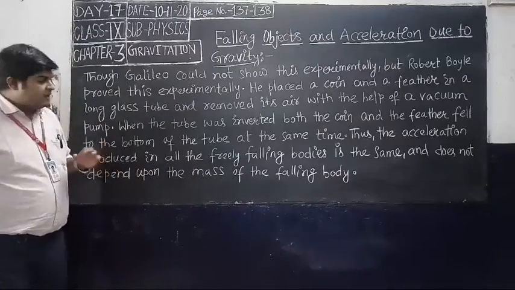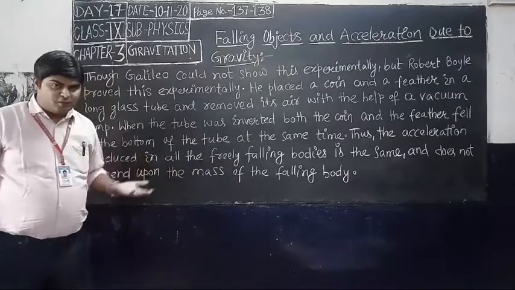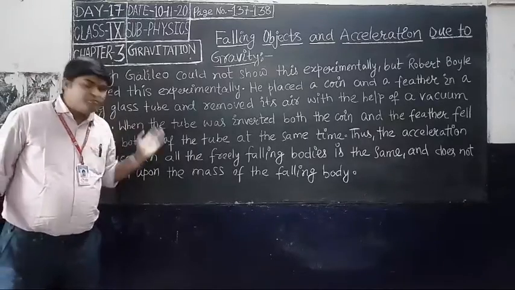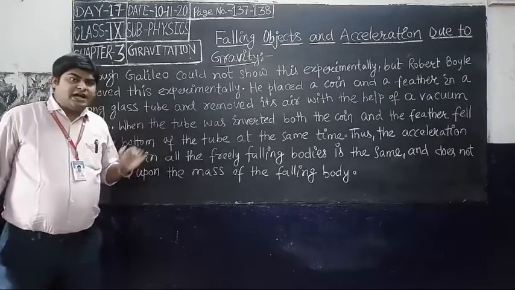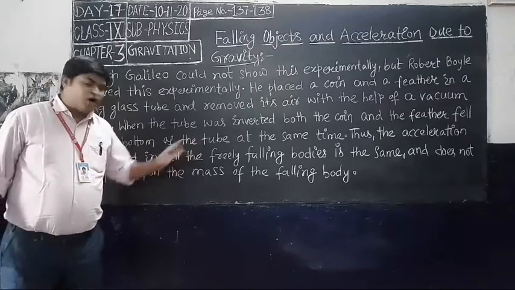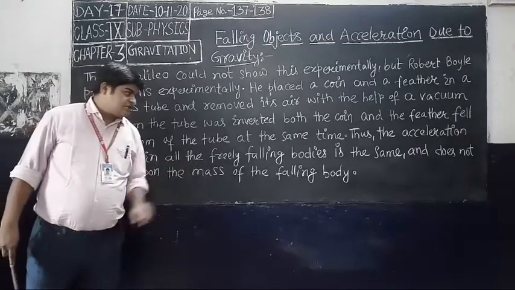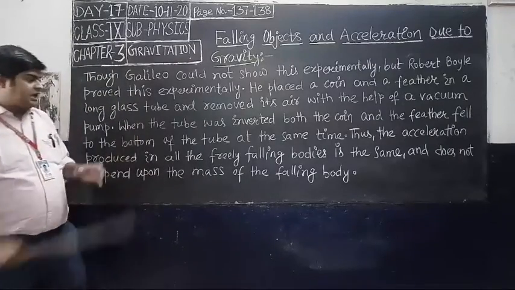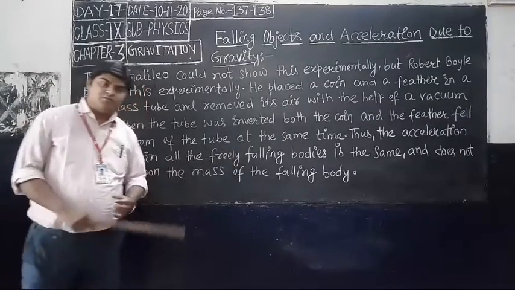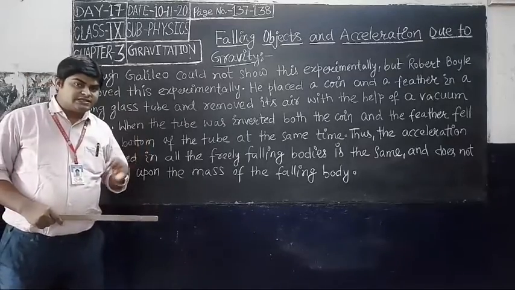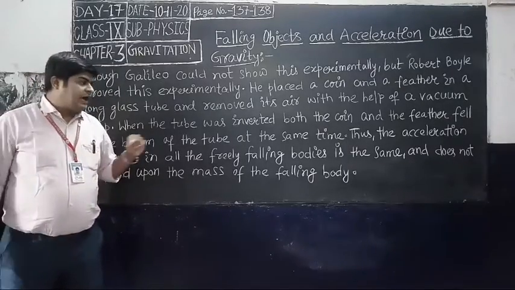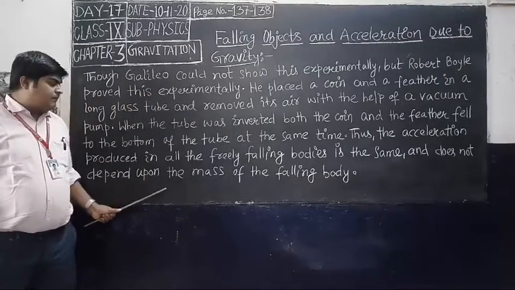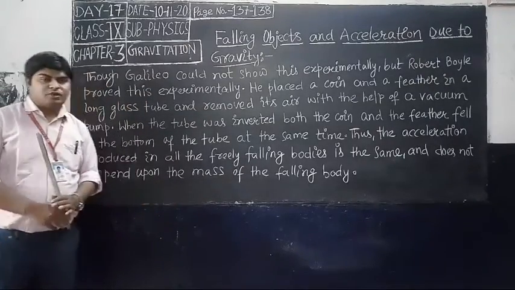That means an object which falls toward another object, and there is no resistance, no medium to obstruct the acceleration of that object, is called a freely falling object. The acceleration in the case of freely falling bodies is the same everywhere at the same time, and does not depend upon the mass of the falling body.